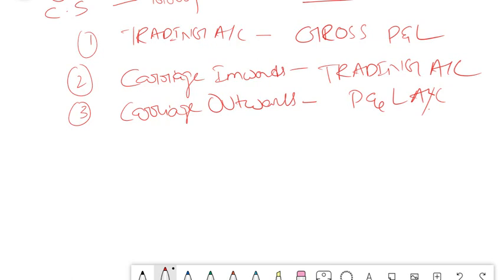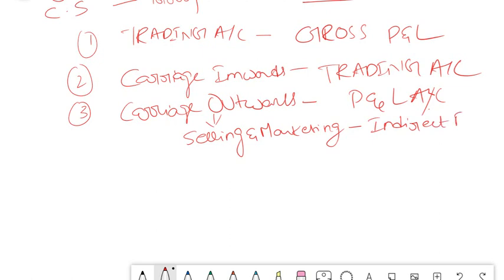So carriage outwards means when we are selling the goods, the amount of transportation that we pay is coming under your carriage outwards. So because this is related to your selling and marketing expenses, it will come under your P&L account. It is related to your selling and marketing, and selling and marketing is an indirect expense, isn't it? It is not related to your production, and hence this will come under your P&L account.